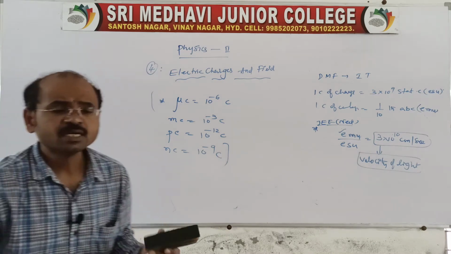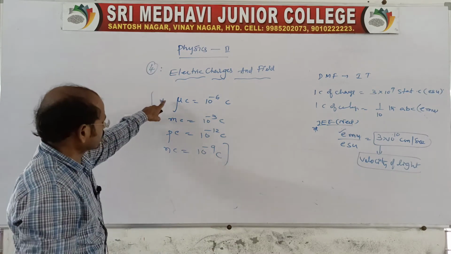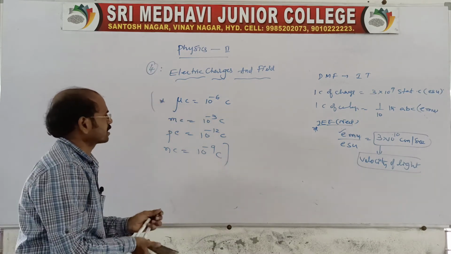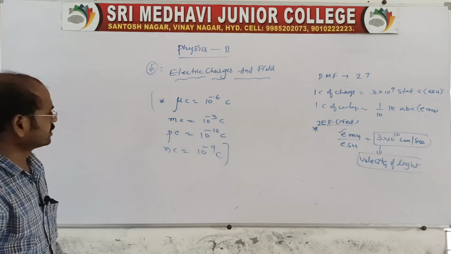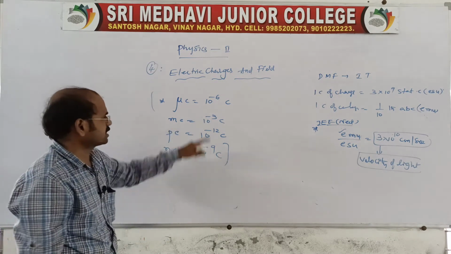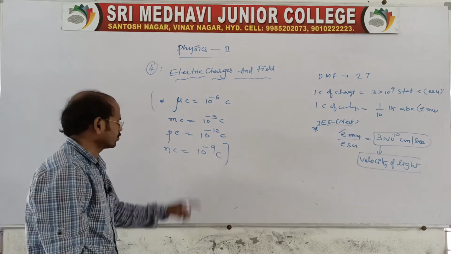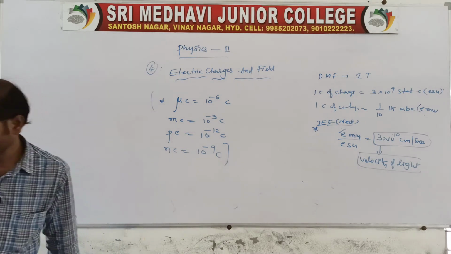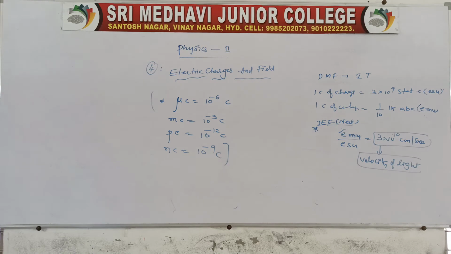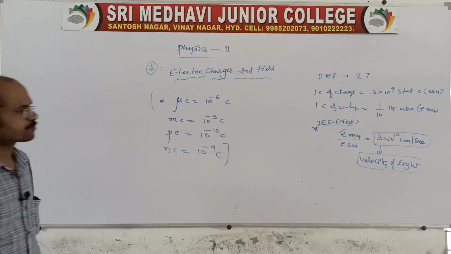So microcoulomb is 10 power minus 6, millicoulomb is 10 power minus 3, picocoulomb is 10 power minus 12, nanocoulomb is 10 power minus 9 coulomb, which is the information related to problems, right? So this is the complete information related to the charge.